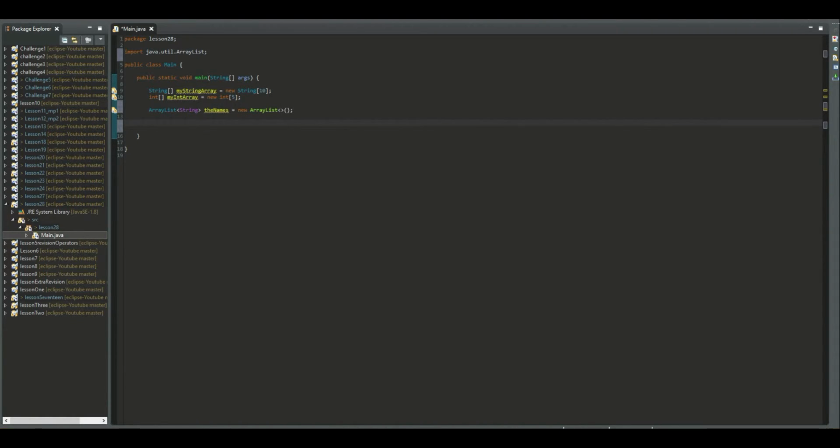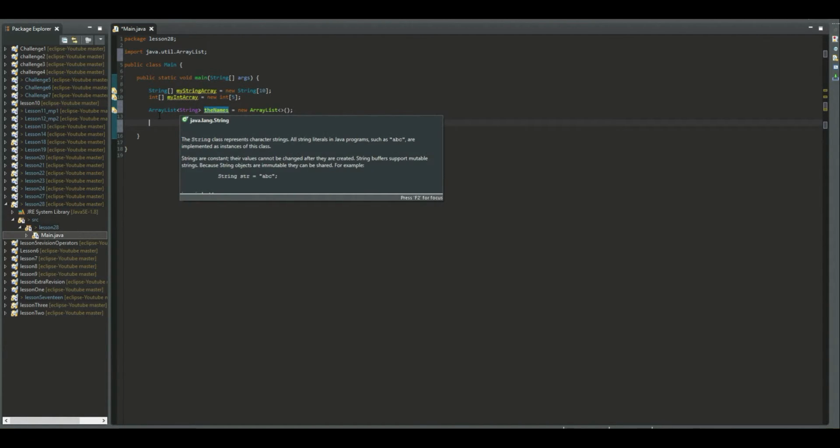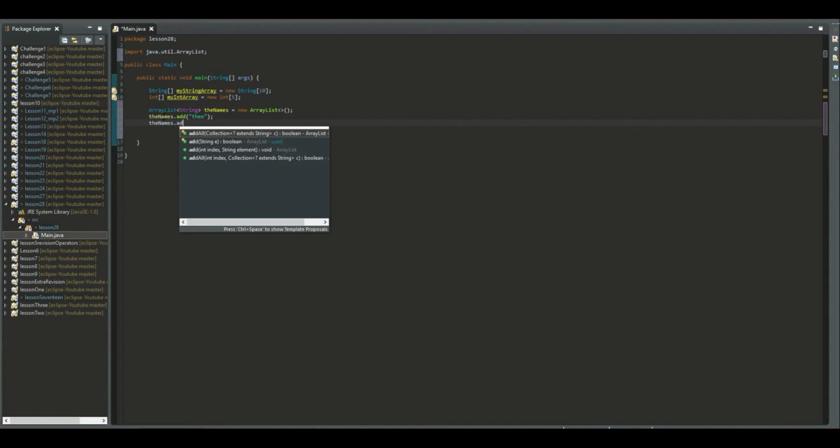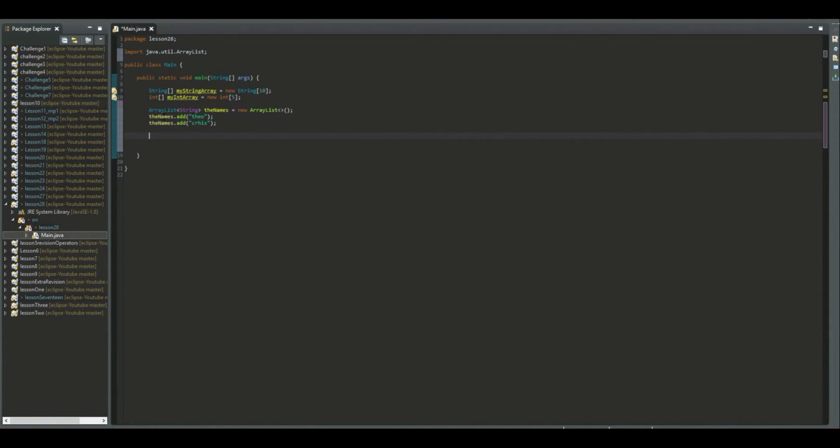So we created a list, the names, where we can create as many names as we want and store them inside this list. The way to do it would be you write the names and then add. You can add, for example, Theo, a name. You can also add another one. Chris, for example. This is how to do it.